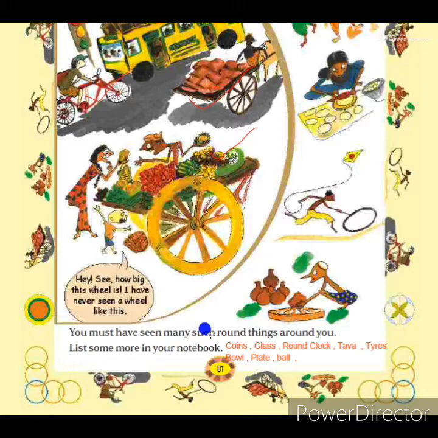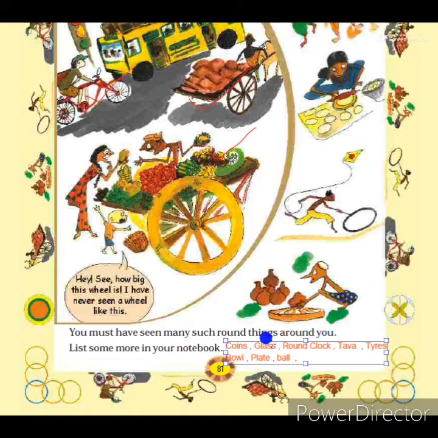Here the first question asked is, list some more in your notebook. That means we have to write in the notebook some things which we can see in round shape. So which things do we see in round shapes? First, we know that daily we take coins. The coins are round in shape. Another one, the glass we use for drinking water. The top portion of this glass is also round. Then the round clock is there. Tawa is there. Tires of the wheels on the carts are there. Around the wheels there are rubber tires, which are also round in shape.